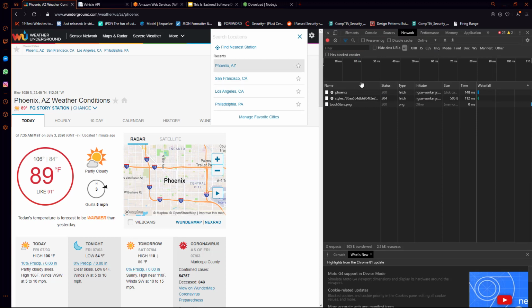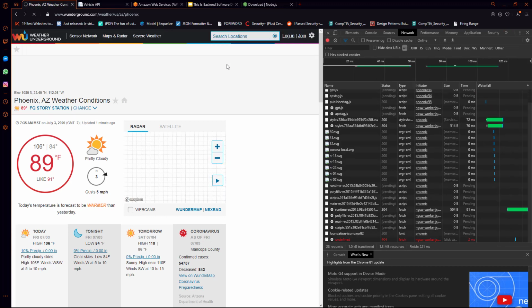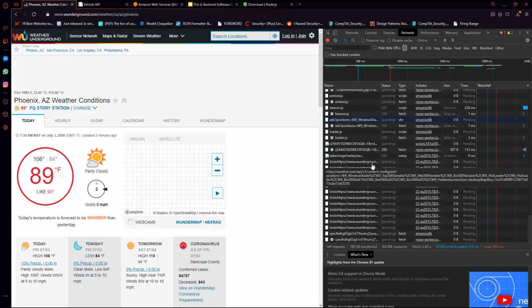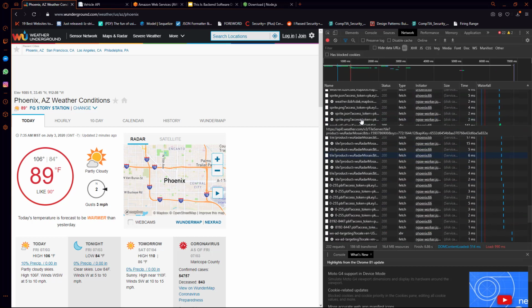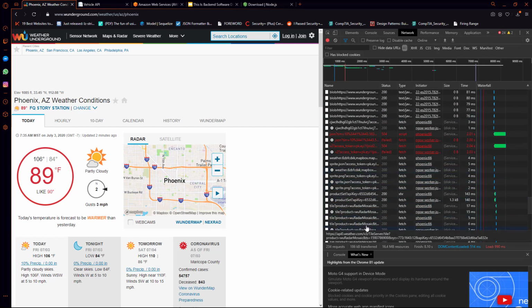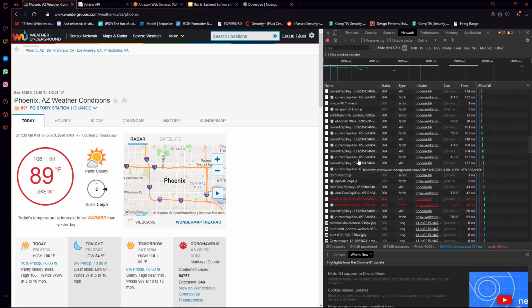On this network tab, we're going to see a plethora of requests coming in after I make this search request, and we'll be able to find the specific request to actually get this information about the weather. So I'm going to click this. You can see on the right here we get tons and tons of requests. What I want to do is find the request that has something like API in the name. So I'm going to search through here for a moment and see if we can find this.